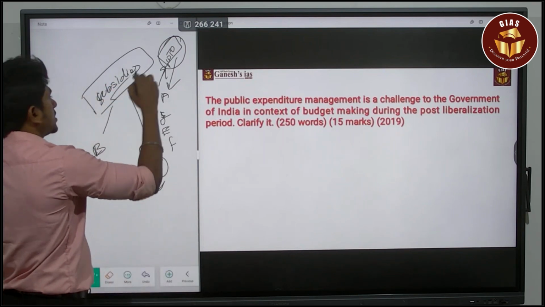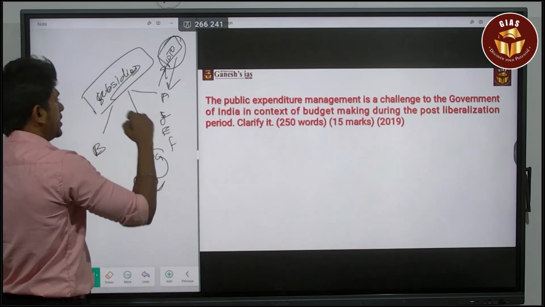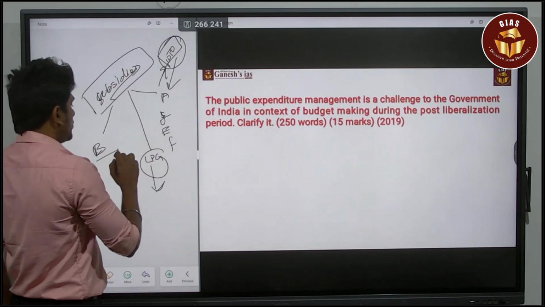You can make subsidy a subheading, and say that before the LPG era, there is no issue.